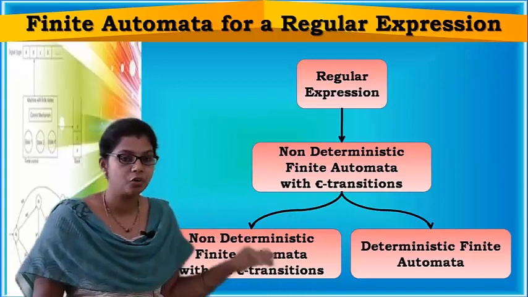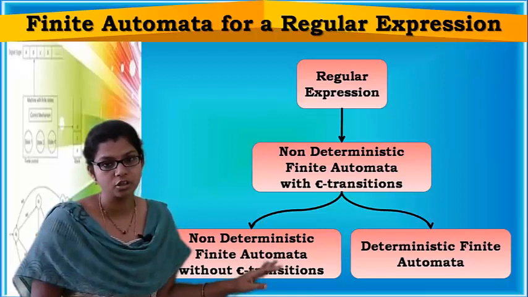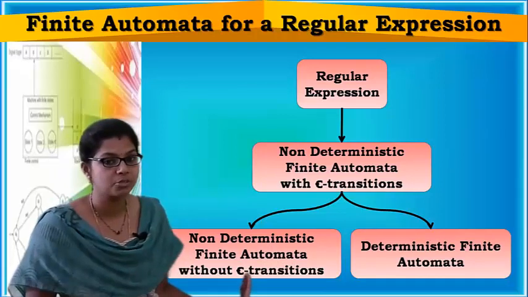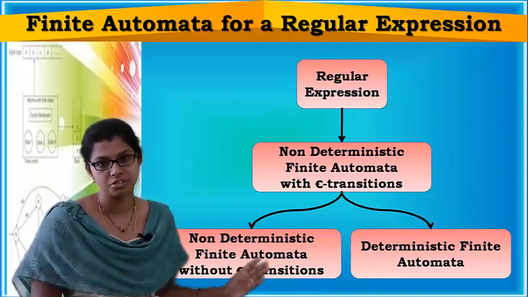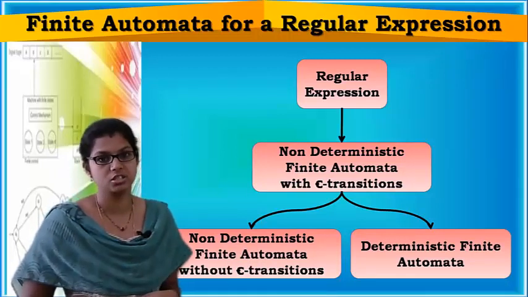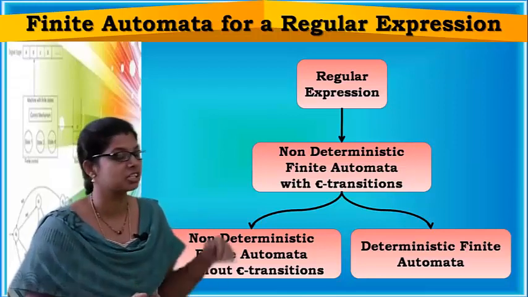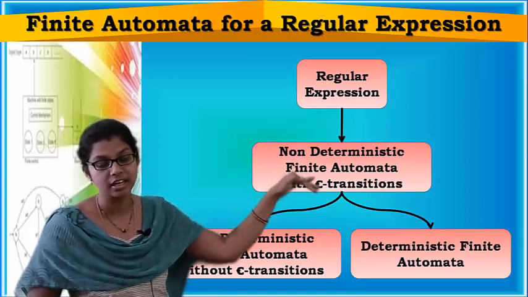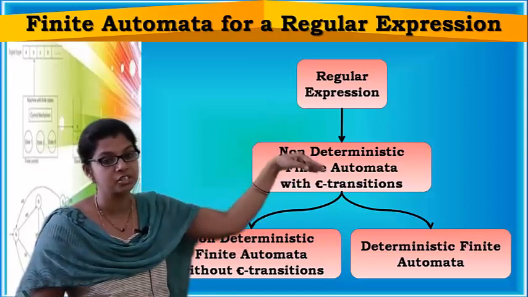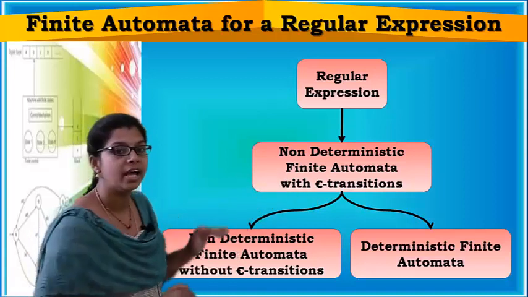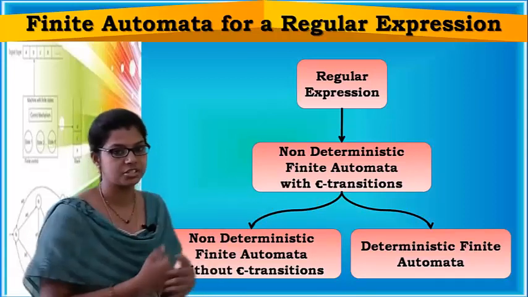Now, if you want to construct a non-deterministic finite automata without epsilon transitions, first you have to construct a non-deterministic finite automata with epsilon transitions for a given regular expression, and then you have to convert the NFA with epsilon to NFA without epsilon transitions.